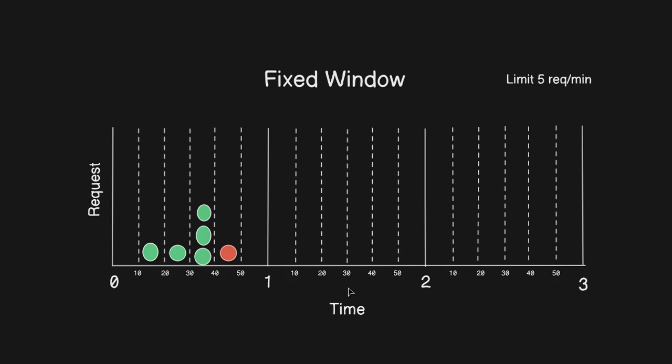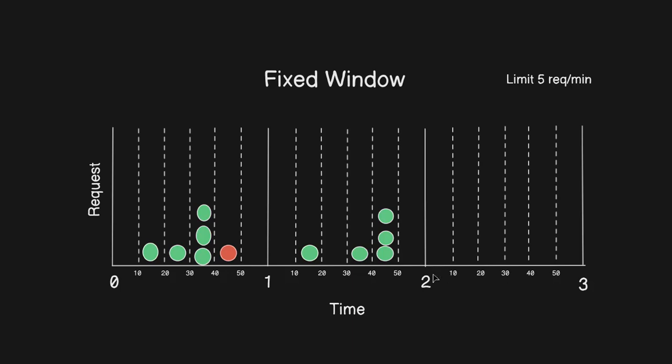Suppose the user sends one request here, it's accepted successfully. Then suppose the user sends one more request. So 2, this is the third request, fourth, fifth. So in total we have 5 requests, it allows 5 requests and works without any issue.